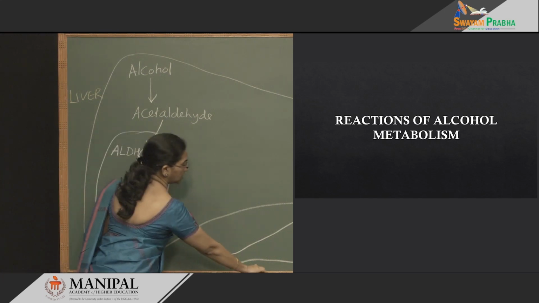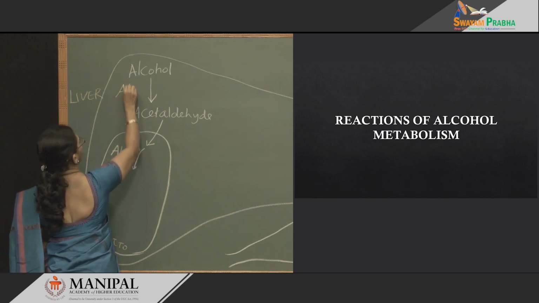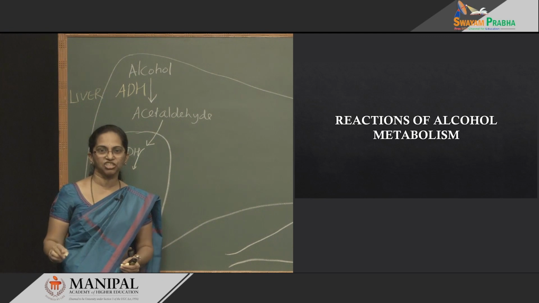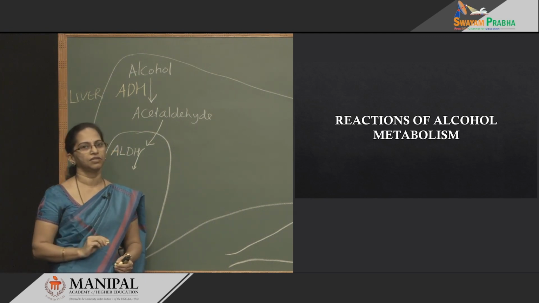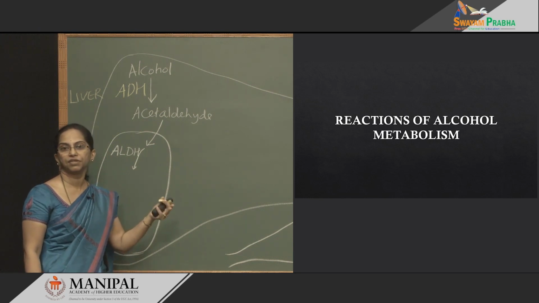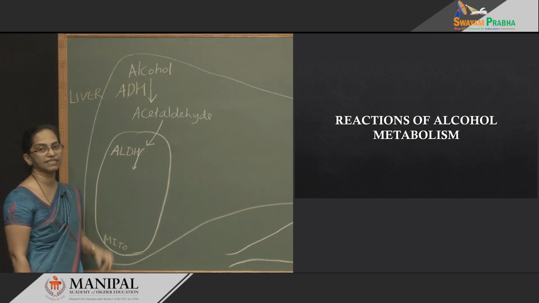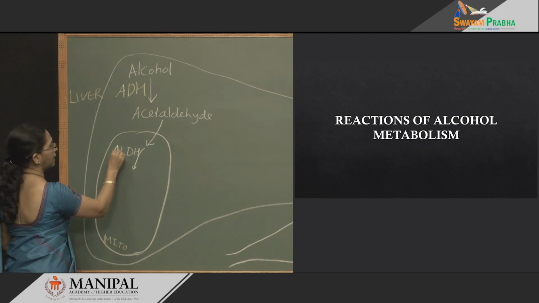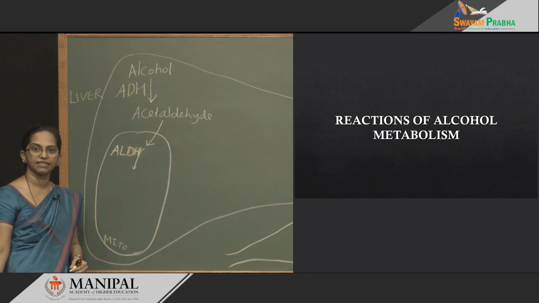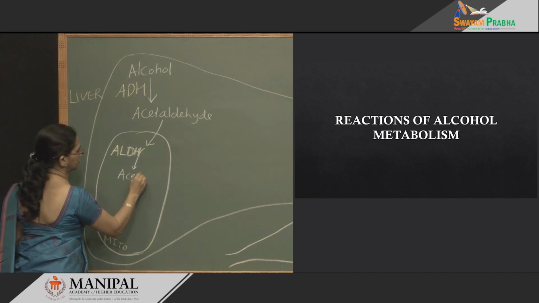So, I repeat, the first enzyme to act on alcohol is alcohol dehydrogenase. I will write ADH stands for alcohol dehydrogenase. That is the first enzyme to convert alcohol to acetaldehyde. Acetaldehyde is next acted upon by aldehyde dehydrogenase. And what does it produce? It produces acetate.